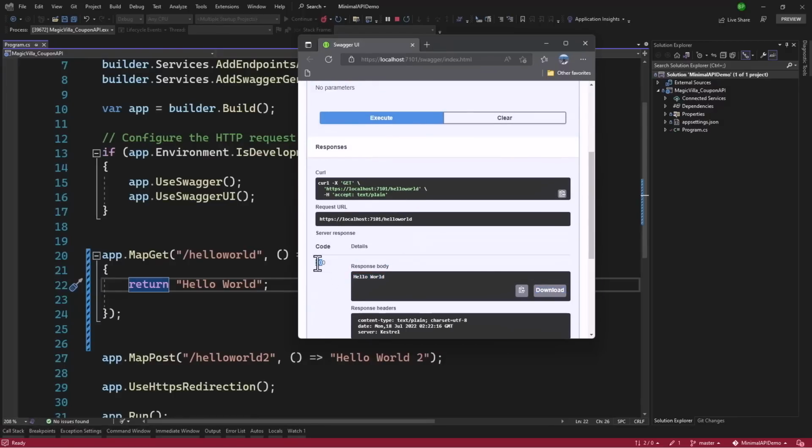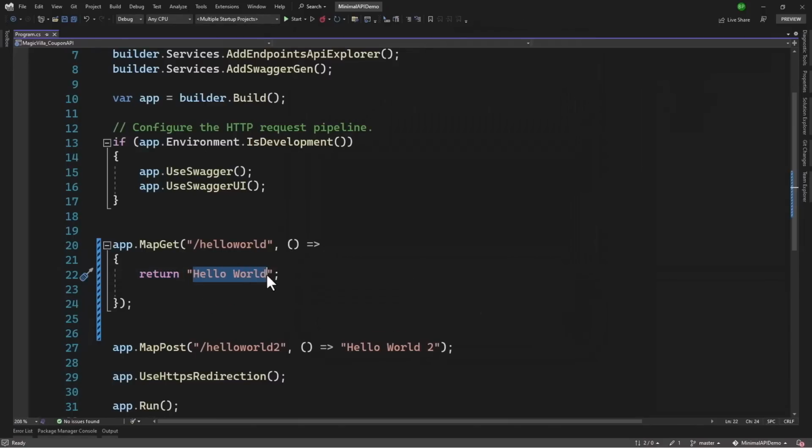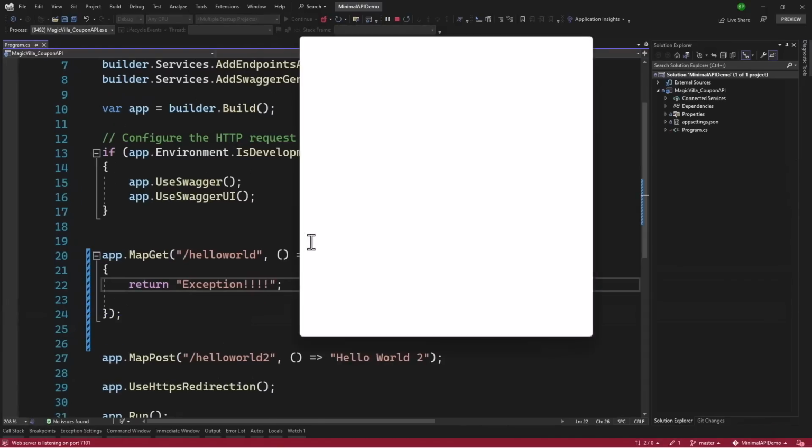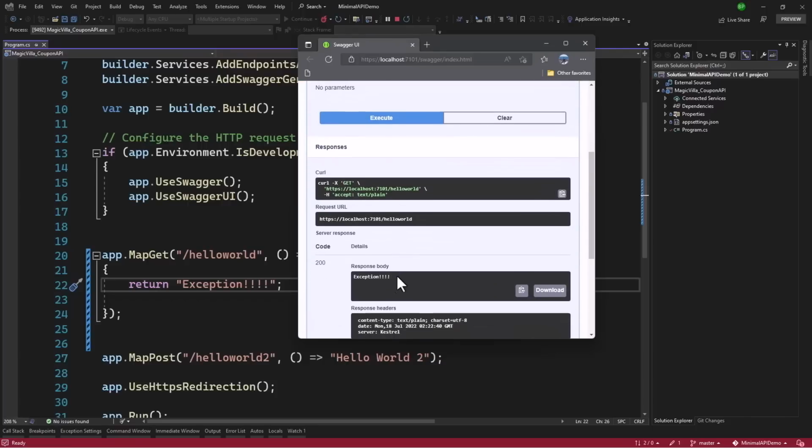Now right now you can see it returns a 200 OK. That is the response that we are getting from the server. But let's say there are some errors here and we are returning an exception. Even at that time, it will return a 200 OK. Right now, there is no way to tell that, hey, this is a bad request or something went wrong on the server. So basically, we have no way of controlling what the return type for our API is right now.